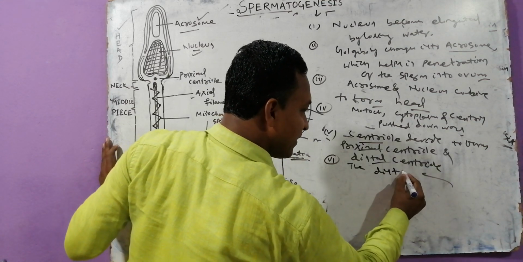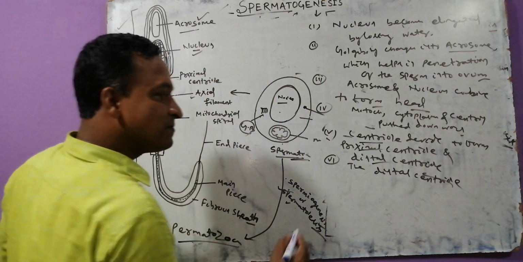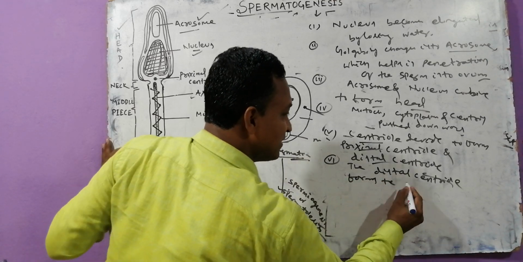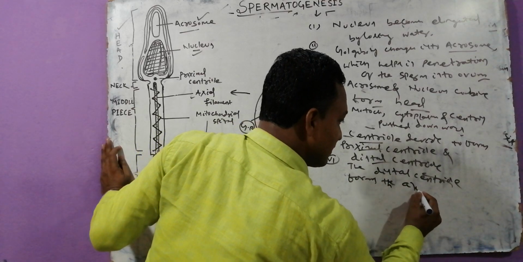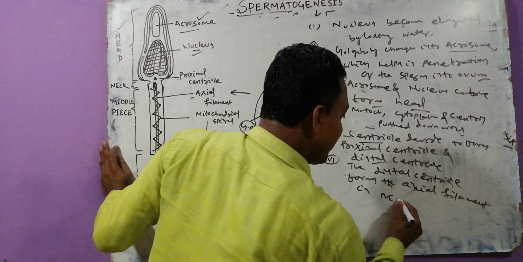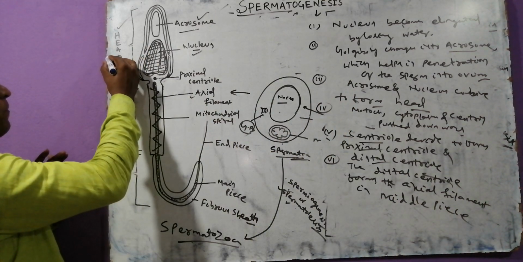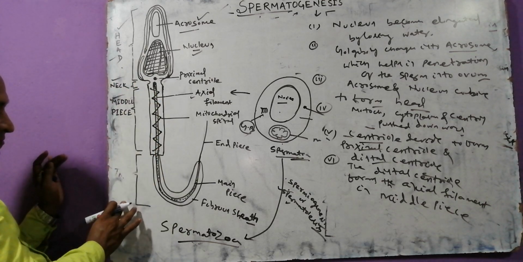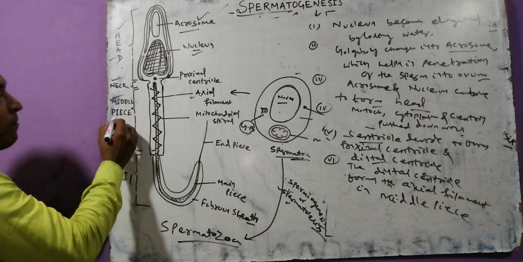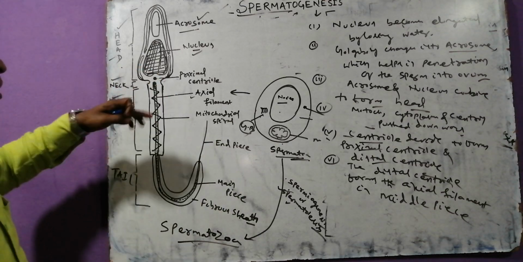The distal centriole changes into the axial filament, found in the middle piece. The distal centriole forms the axial filament in the middle piece. You know, sperm is divided into 4 parts: head, neck, middle piece, and tail. And my axial filament is formed in the middle piece, from the distal centriole.